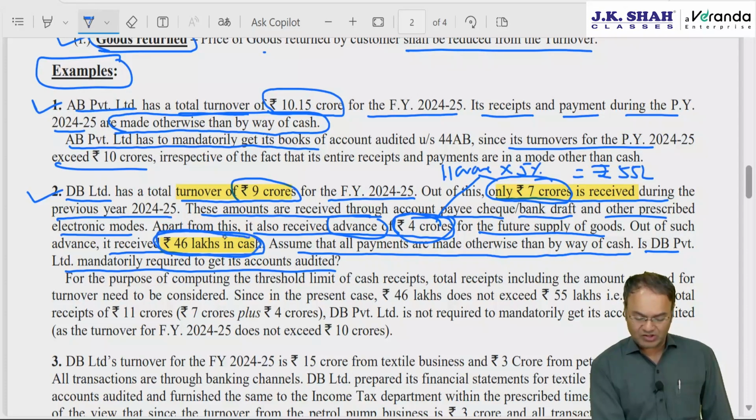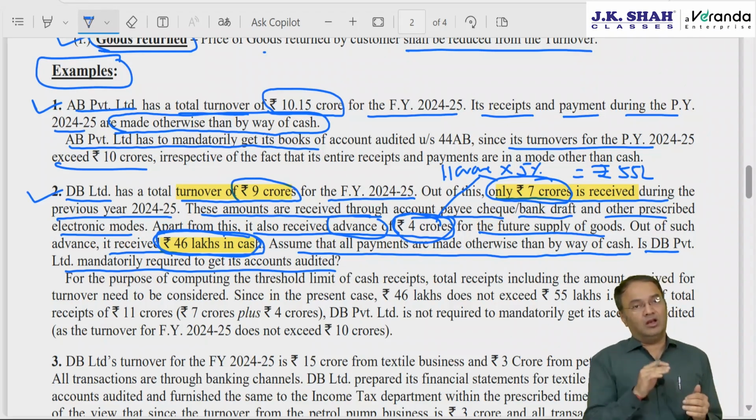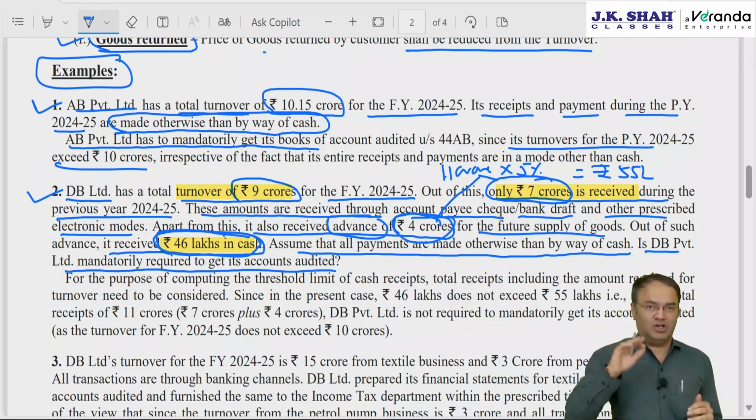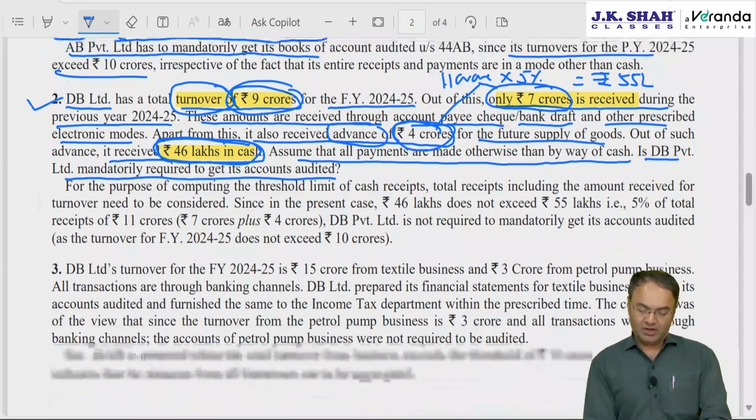Amount received in cash is 46 lakhs. Therefore, tax audit... I would not say therefore tax audit not required. If cash receipts do not exceed 5% of total receipts, then the limit for tax audit will become 10 crore instead of 1 crore. So, here the turnover is 9 crore. It is given in the first line. Then audit will not be required.